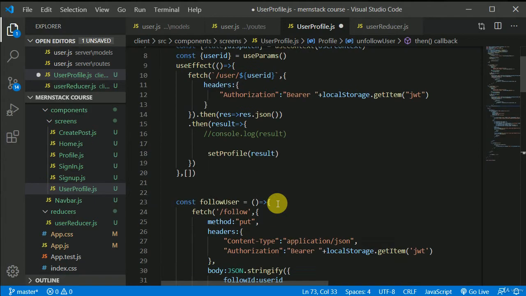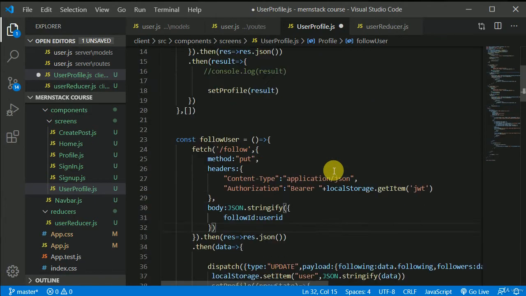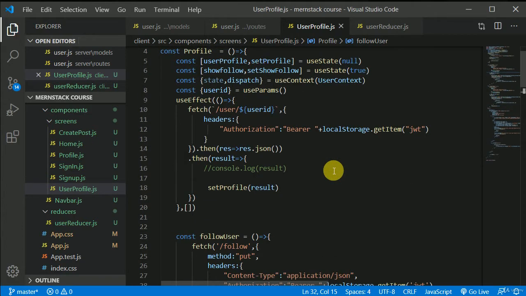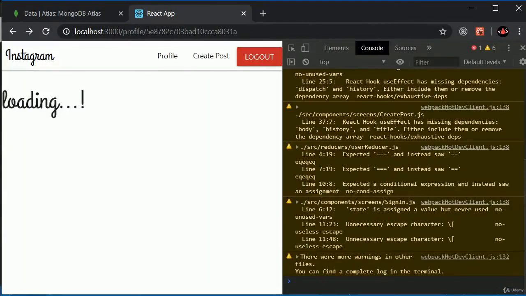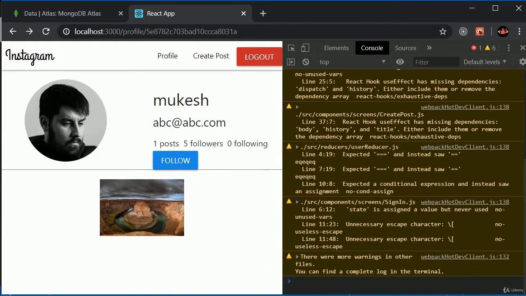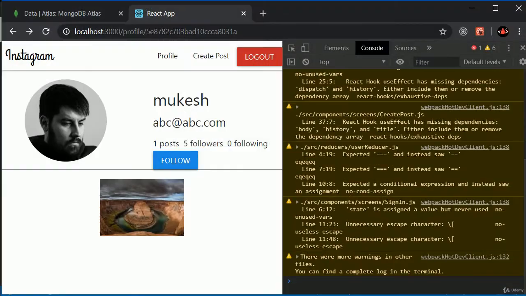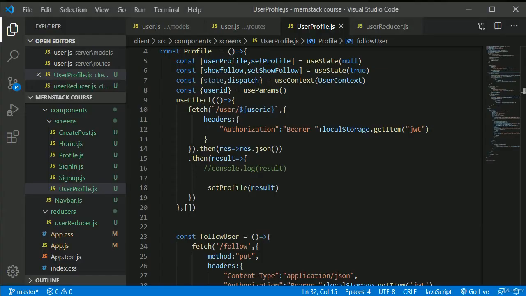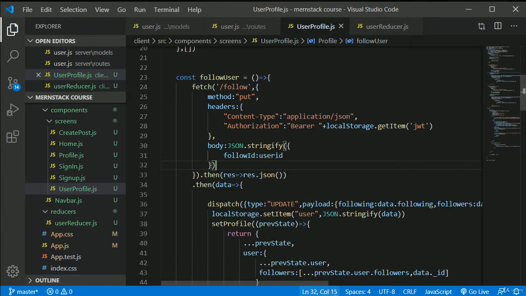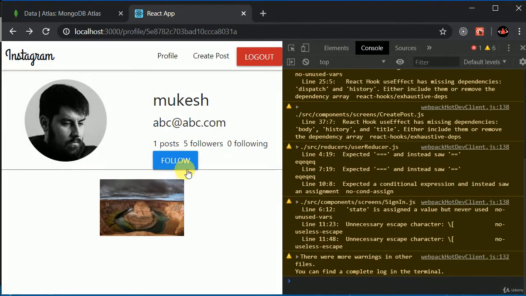And let's save this logic. Okay, and let's see if we are able to see, and we are still able to see follow. Why is that the case? Oh, because we need to test this one more time, because as of now this state has not updated, right? Okay, let's try this. If we click on this follow, here we should see 6 followers and this button should get changed. Okay, we have 6 followers, but this button didn't change.